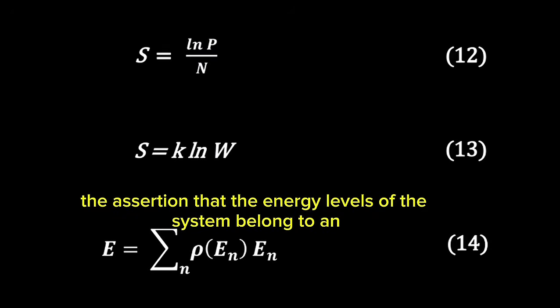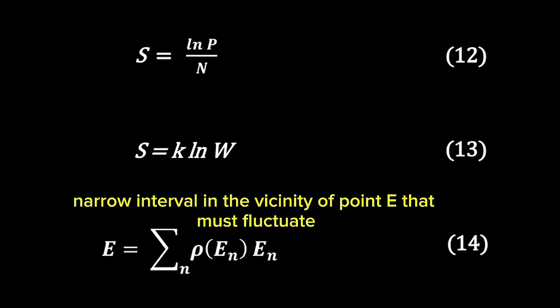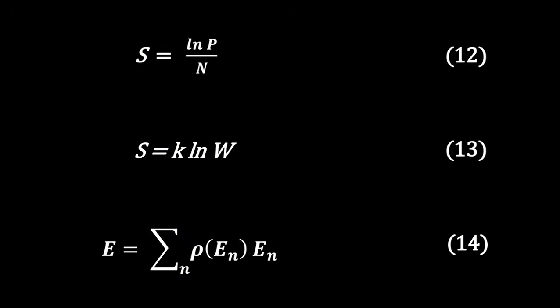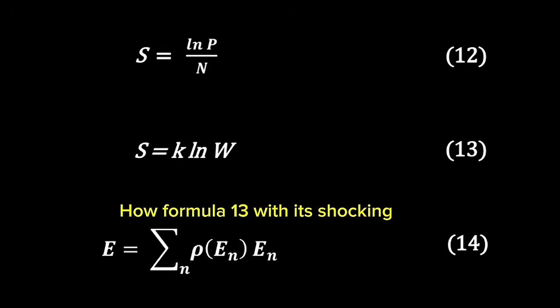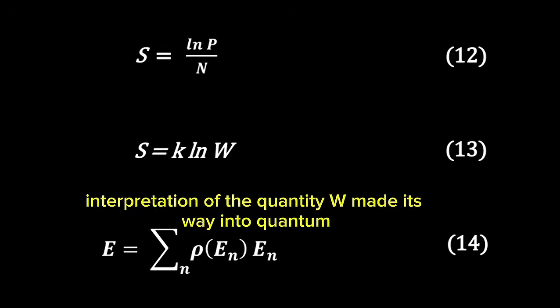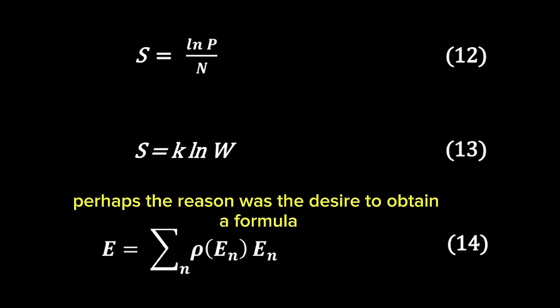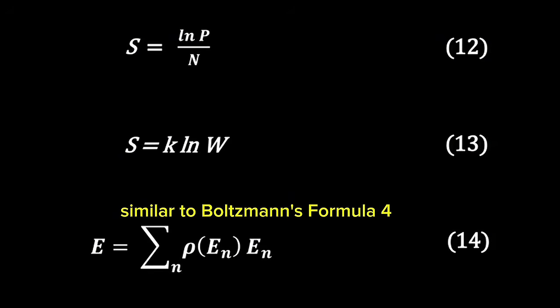Therefore, the assertion that the energy levels of the system belong to an extremely narrow interval in the vicinity of point E that must fluctuate along with the values of E has nothing to do with physical reality. Entropy cannot be equal to the logarithm of the number of states that do not exist. How Formula 13, with its shocking interpretation of the quantity W, made its way into quantum physics remains a mystery. Perhaps the reason was the desire to obtain a formula similar to Boltzmann's Formula 4.